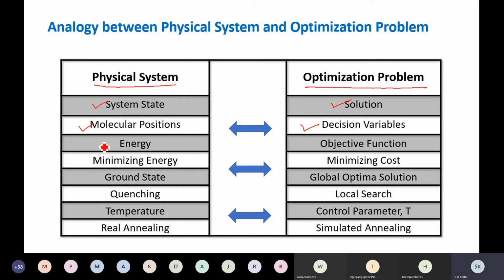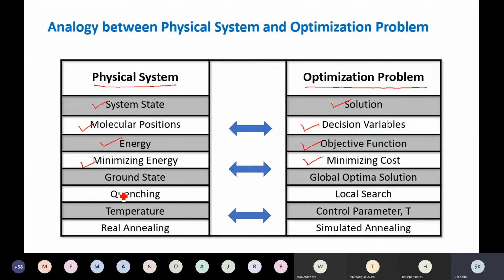Then here we are talking about the energy in the physical annealing process. Same thing in the model, we are going to call that the objective function, right? In the physical system, we say minimizing energy. We start with a high energy state, or metals have the property that they move from a high energy state to a low energy state. Your problem is a minimization of energy. Out here, instead of minimizing energy, we are going to call it minimizing cost.